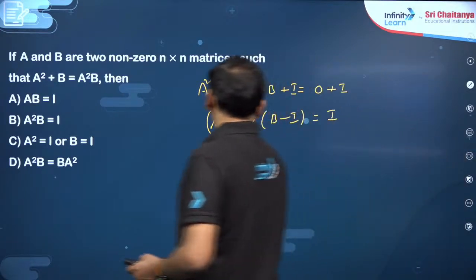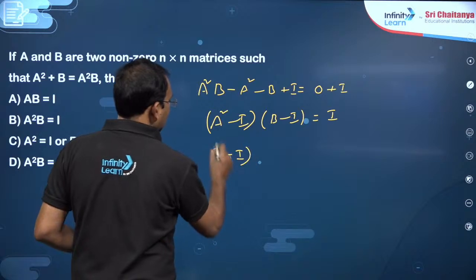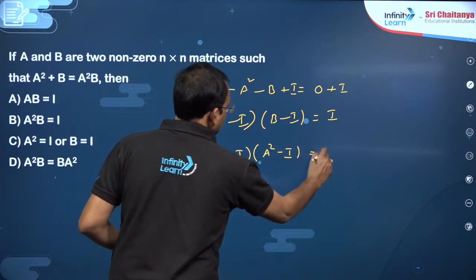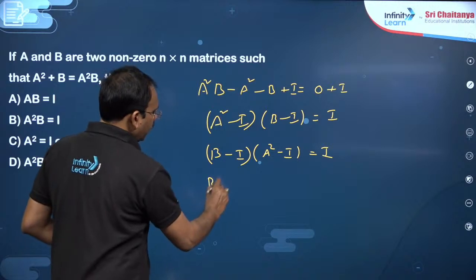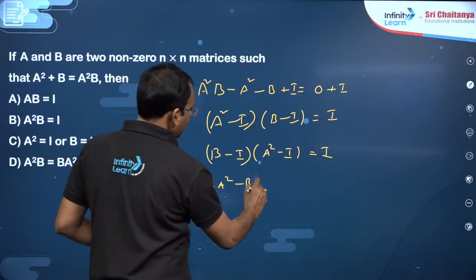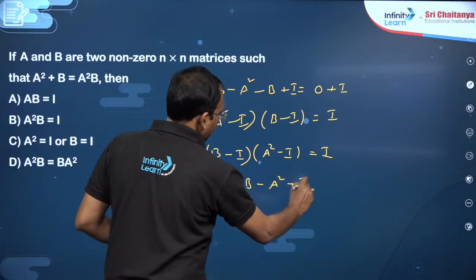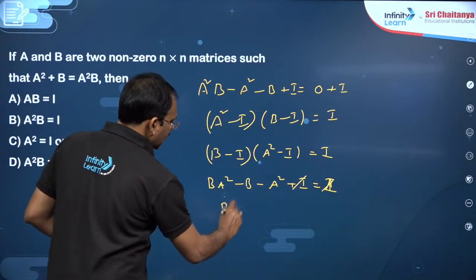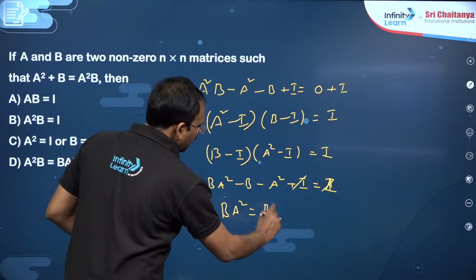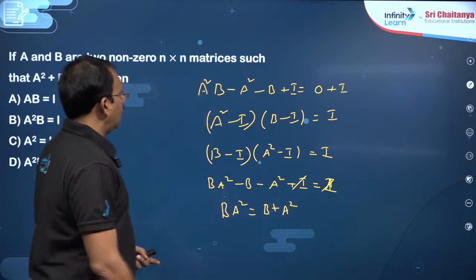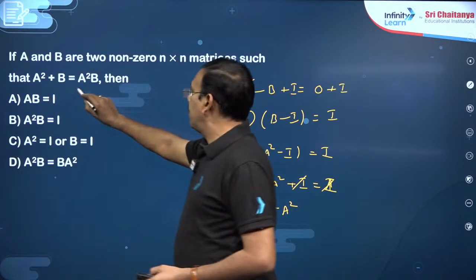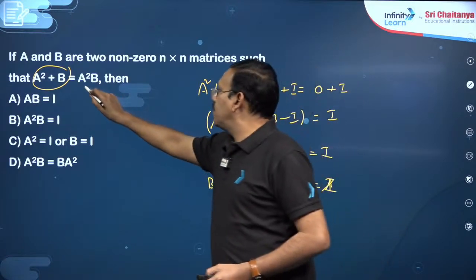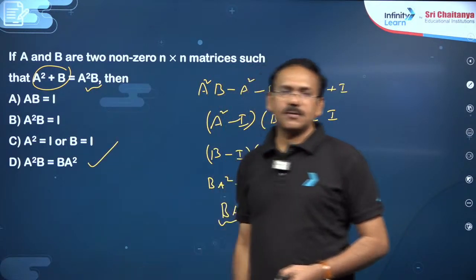So you can write this like B minus I into A square minus I is also I. So this becomes B A square minus B minus A square plus I is equal to I. You can cancel I, you will get B A square is equal to B plus A square. Here you got B plus A square is A square B. So A square B is equal to B A square, and we can go with option D.